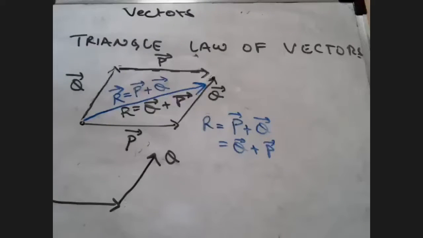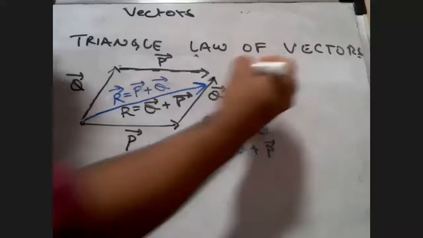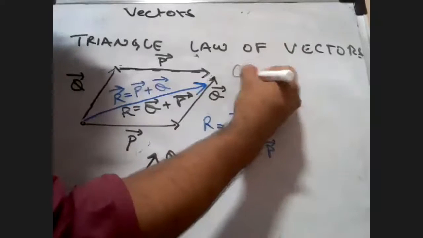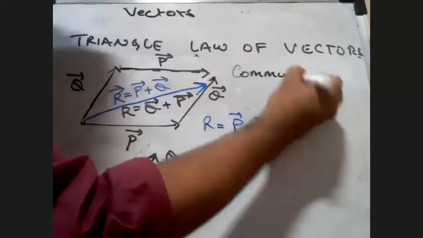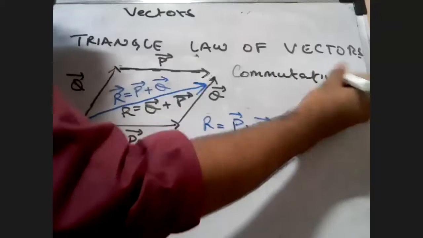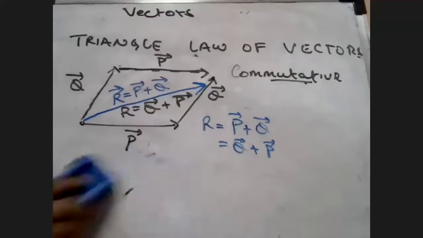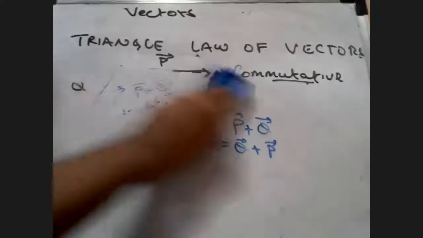Okay, so now listen to me. There is a property here that comes into the picture. It is called addition of vectors, in this case triangle law of vectors. Addition of vectors is commutative. Okay, this is important for your board exams. If this is clear.